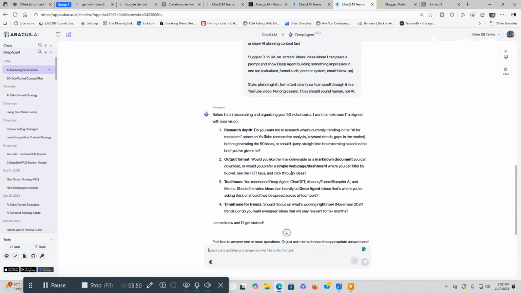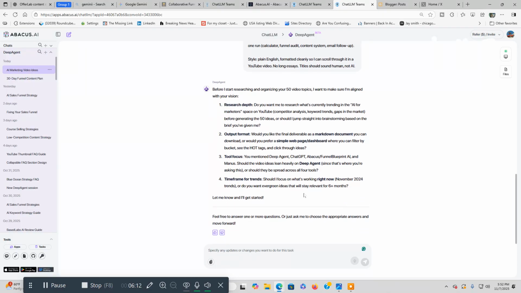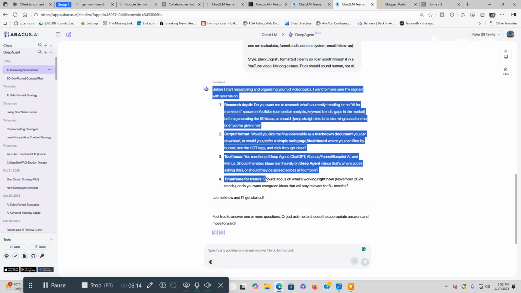Output format, it's asking what output you want. Do you want a PDF, HTML? It's asking you all those different questions. Tool focus. You mentioned Deep Agent, ChatGPT, Abacus. I always say this name wrong. It's Deep Agent, but Abacus is the name of the company. So the video ideas lean heavily on Deep Agent. It's asking different questions, so make sure it gets everything right. We're going to copy this.